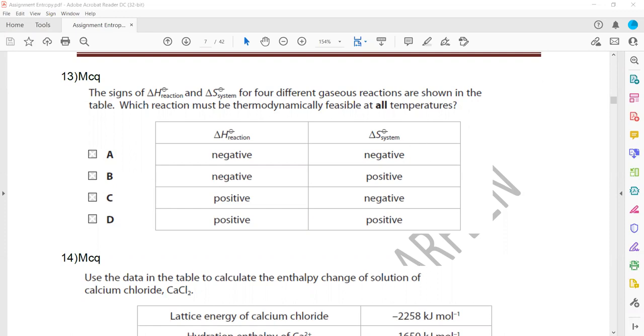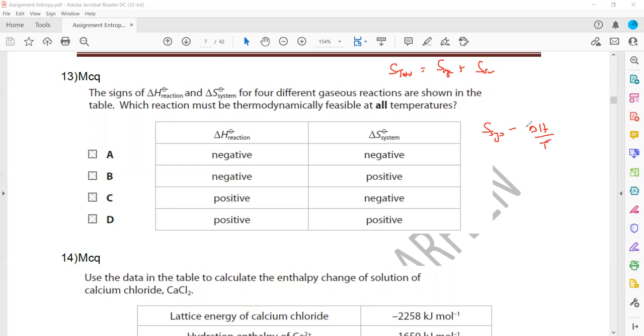When the total entropy is positive, it means it is thermodynamically feasible at all the temperatures, and total entropy is system plus the surrounding. So total entropy is equal to entropy of system plus entropy of surrounding, and surrounding is minus delta H by T, so it will be system minus delta H by T. Now we check the options.